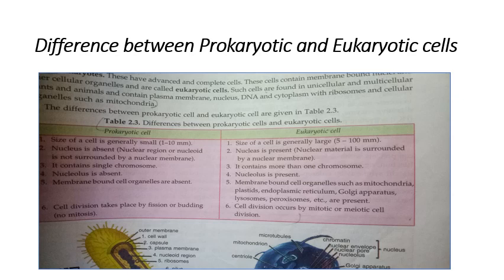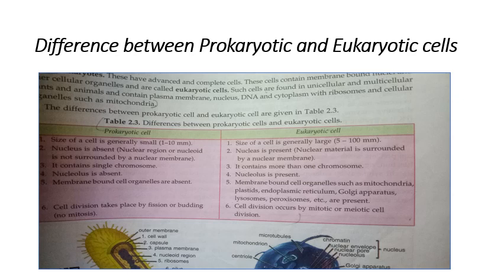Today we are going to discuss the difference between prokaryotic and eukaryotic cells. Prokaryotic cells are primitive cells which are generally very small in size, and eukaryotic cells are bigger in size. Nucleus is absent in prokaryotic cells and present in eukaryotic cells. Prokaryotic cells have a single chromosome, while eukaryotic cells have more than one chromosome. Prokaryotic cells do not have membrane bound organelles, while eukaryotic cells have membrane bound organelles.